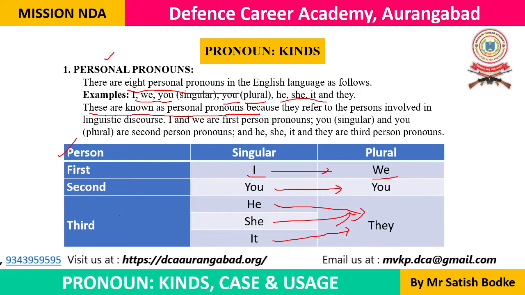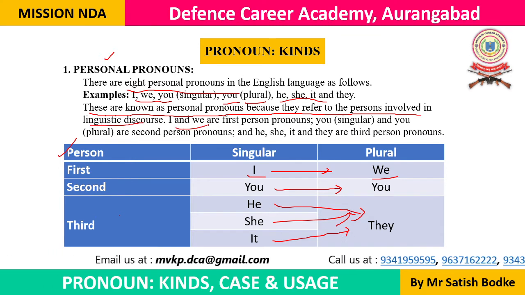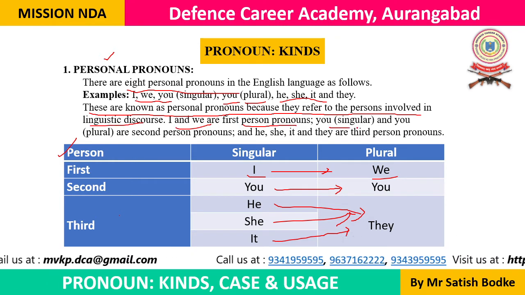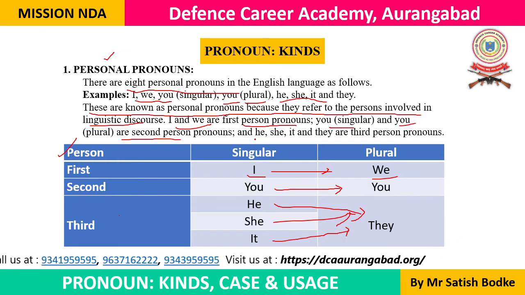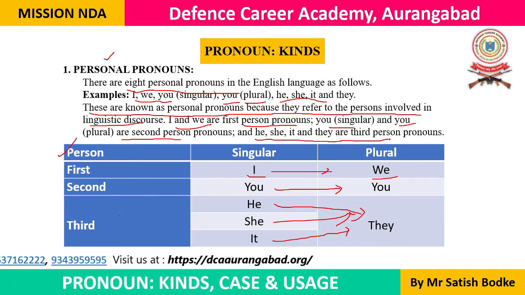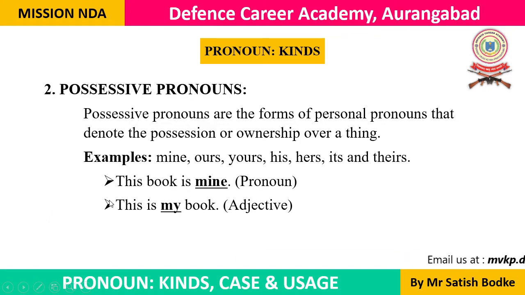These are known as personal pronouns because they refer to the persons involved in the linguistic discourse. I and we are the first person pronouns, you and you are the second person pronouns, singular and plural, and he, she, it, and they are third person pronouns. In this way, these are the personal pronouns. This is the first kind of pronouns, and now we are going to look at the possessive pronouns.